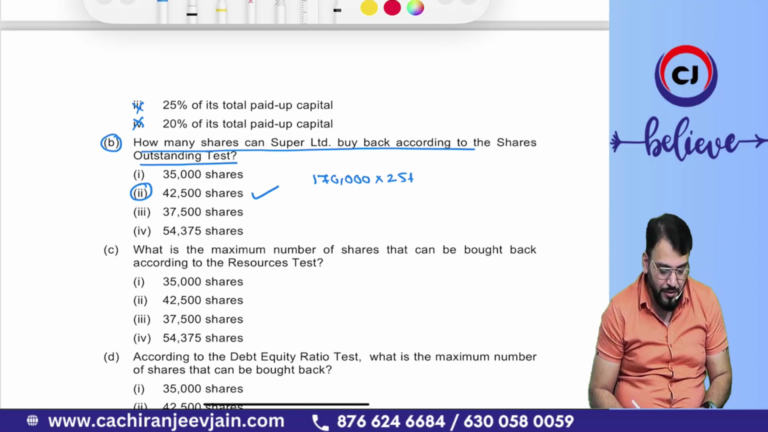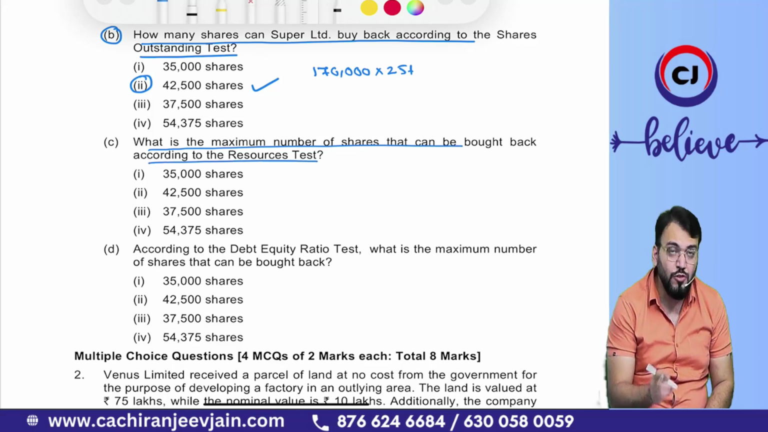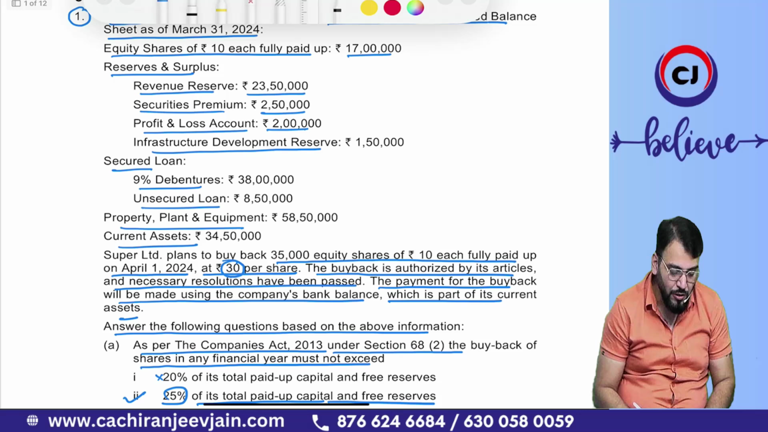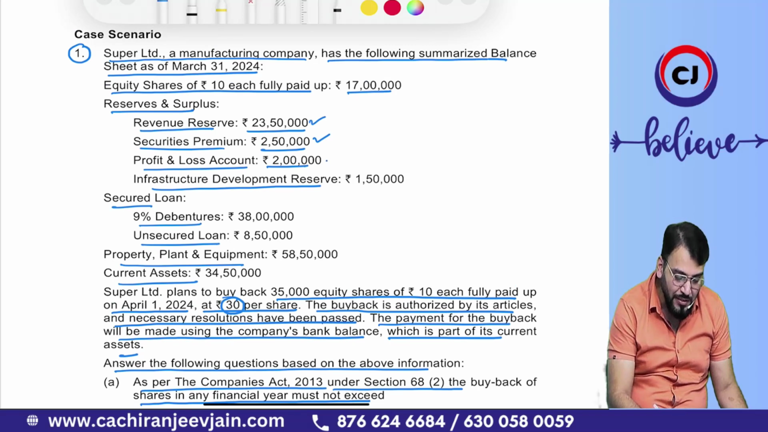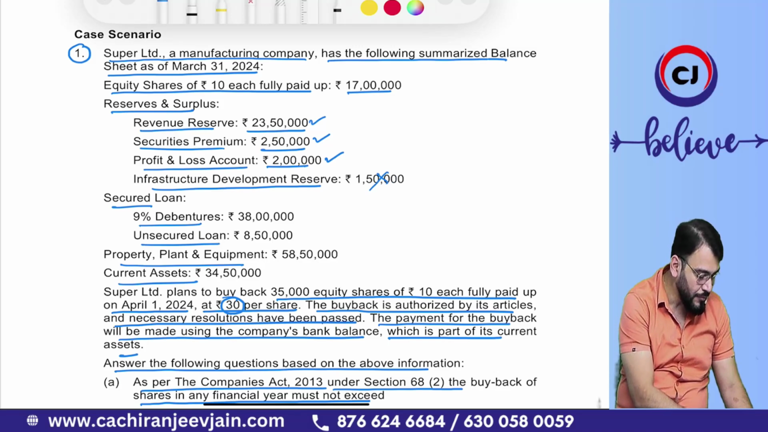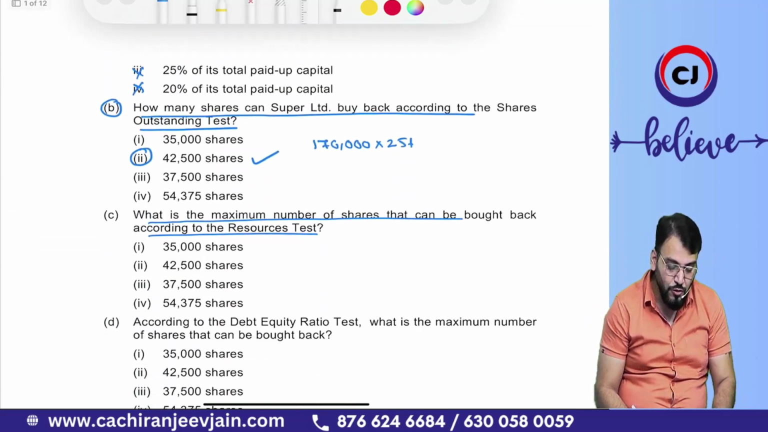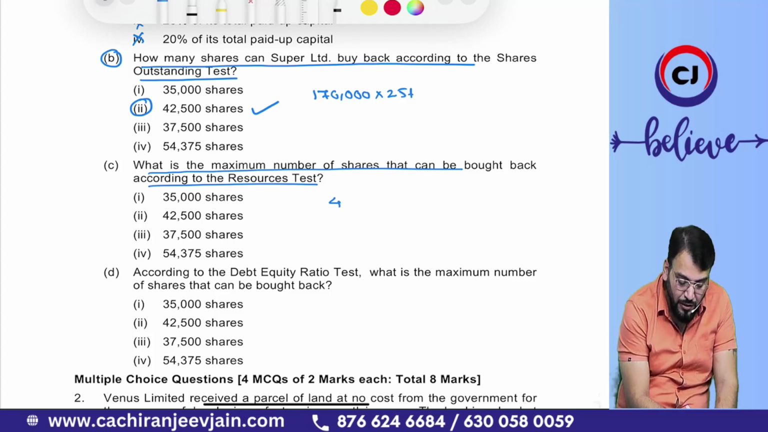This is correct. Then, what is the maximum number of shares that can be bought back according to the resource test? First we need to find out paid up capital plus free reserves including securities premium. So let us find out. It is 17 lakh plus 23 lakh 50,000 plus 2 lakh 50,000 plus 2 lakh profit and loss account. But you will not add the statutory reserve. This will not be added. Be careful. It's coming to 45 lakh. So 45 lakh becomes the total paid up capital plus free reserves including securities premium.